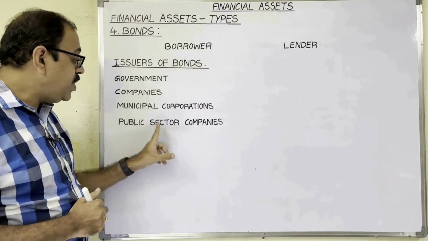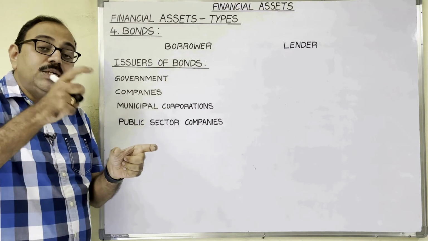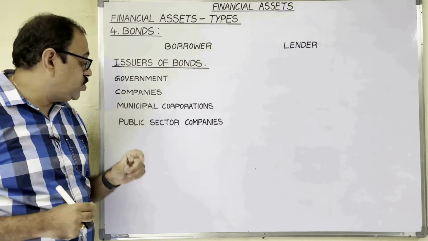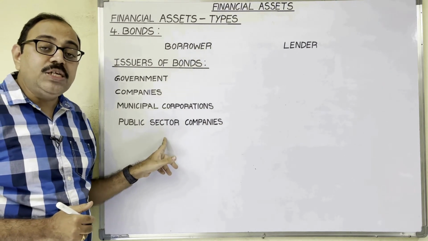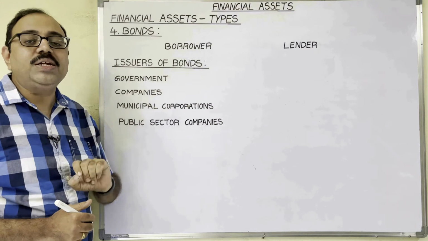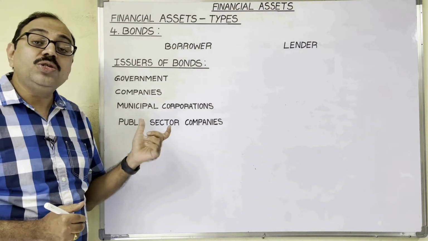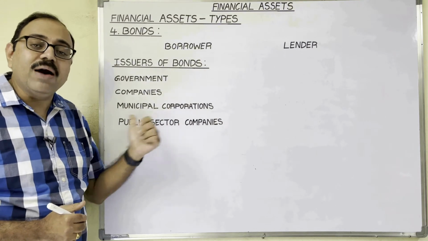Last one, public sector companies. In any company, if maximum capital is contributed by government, then that company is known as public sector company. So these companies may issue bonds for expansion purpose to undertake new projects. Here also risk is less because these companies are supported by government.